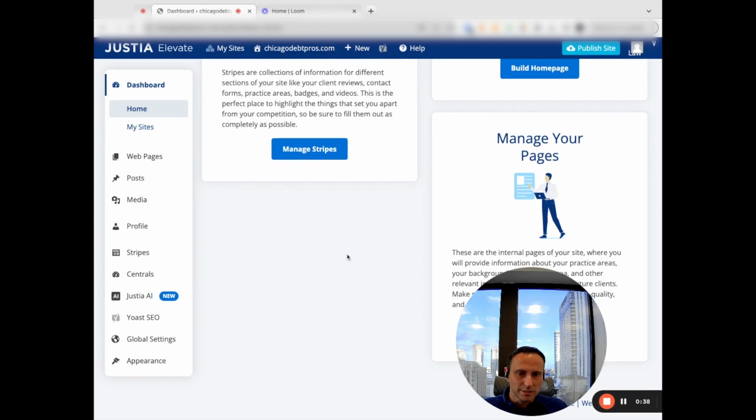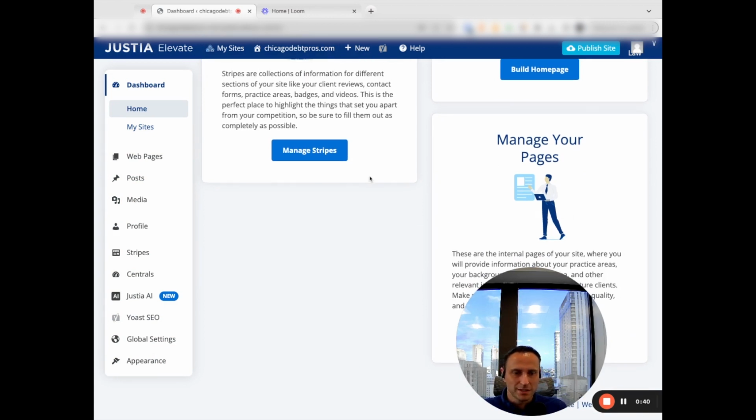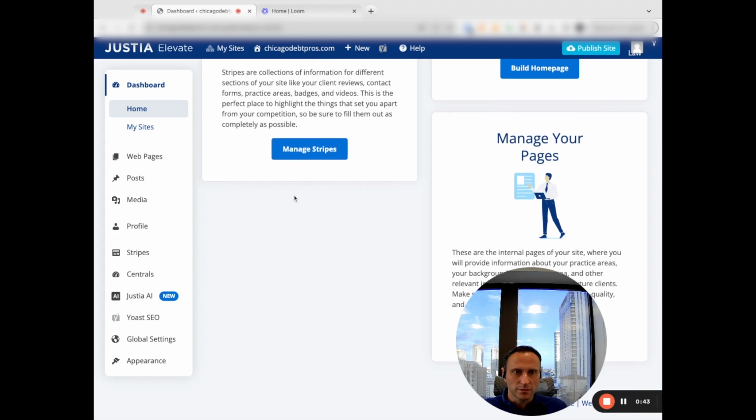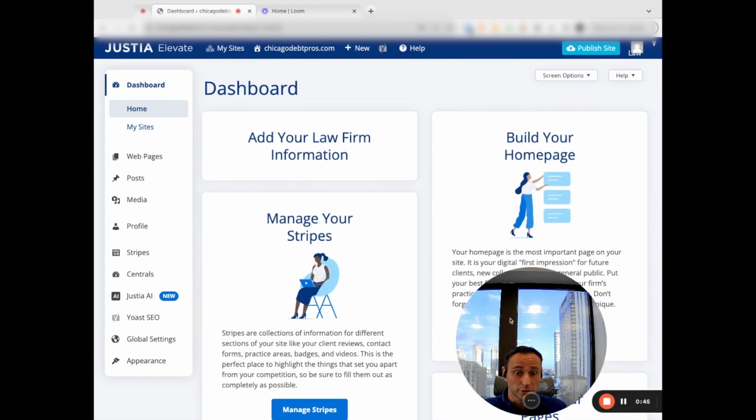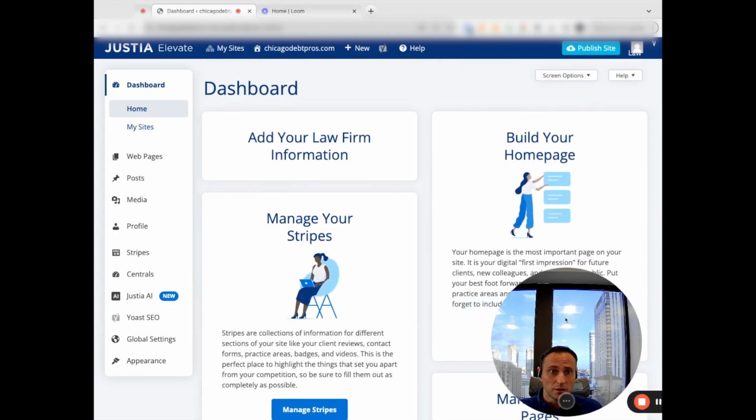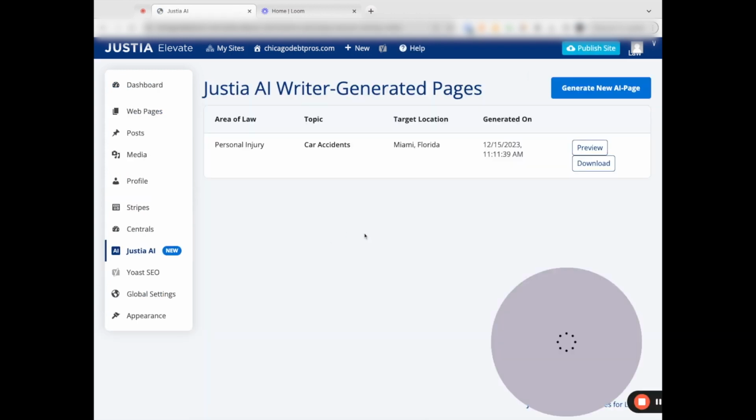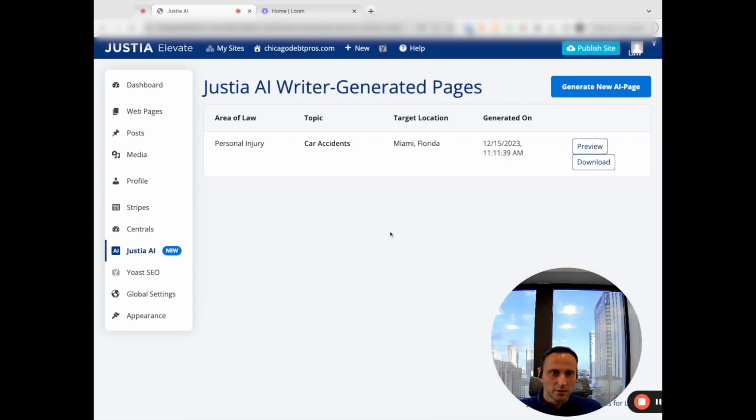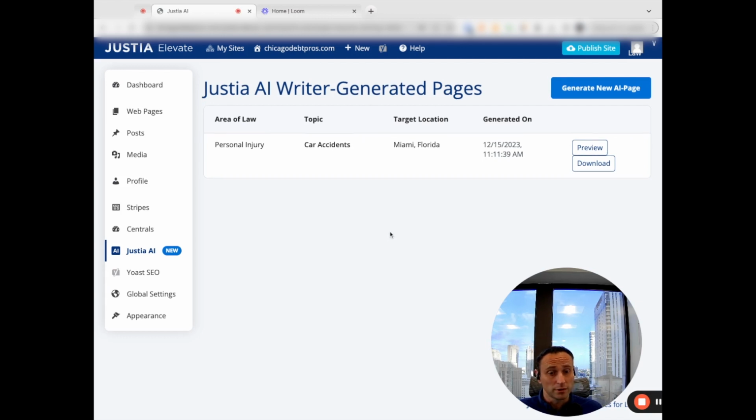Justia Elevate itself is built within WordPress, so it's like a WordPress reskinned content management system that they use to publish content for their clients, and clients can do it themselves. And what's interesting is now with this integrated AI tool, the question I'm asking is: is this content being generated by clients themselves, or is Justia's team writing these on behalf of the clients?